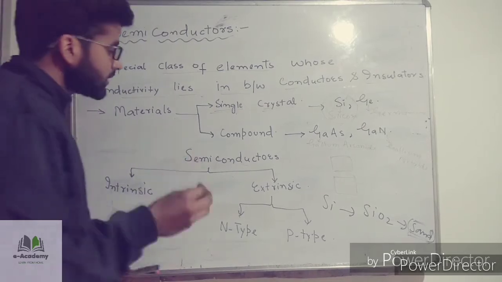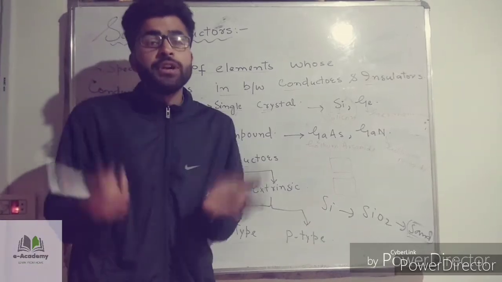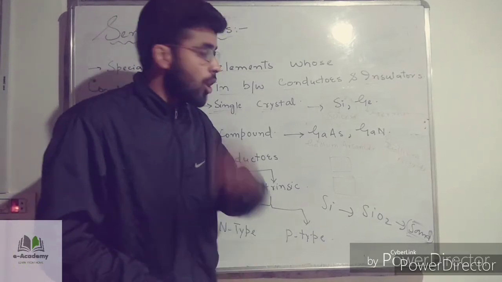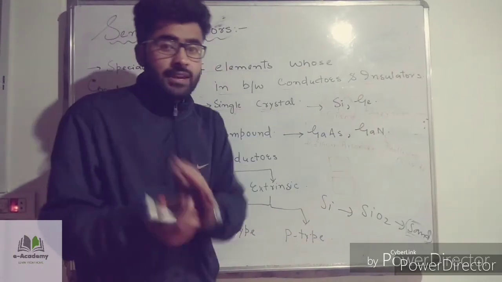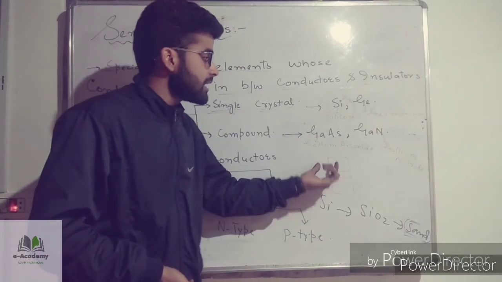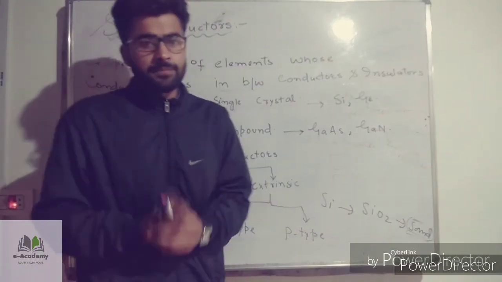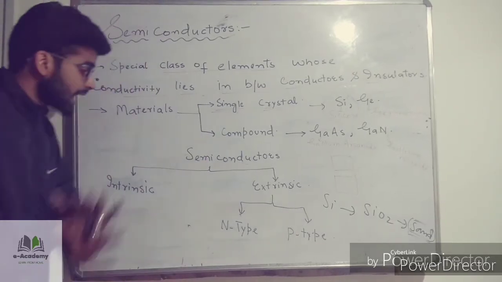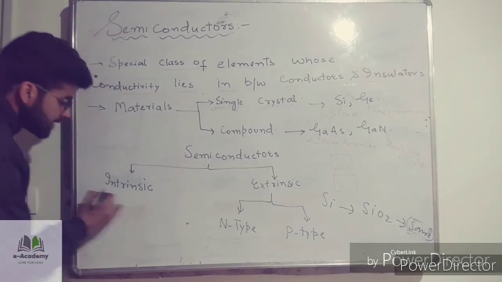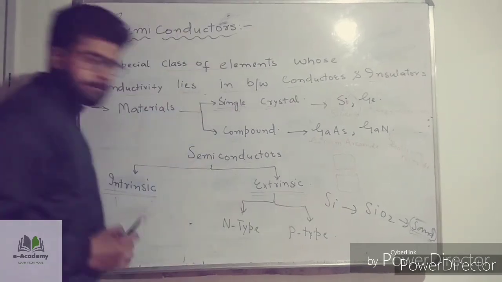Now further, we will classify these semiconductors on the basis of their purity, that is, whether the semiconductor is in pure form and consists only of silicon, or only of germanium, or of gallium arsenide or gallium nitride, or whether it consists of silicon and some other material. On the basis of that, we can classify semiconductors into two types. One is intrinsic semiconductor, and the second is extrinsic semiconductor.